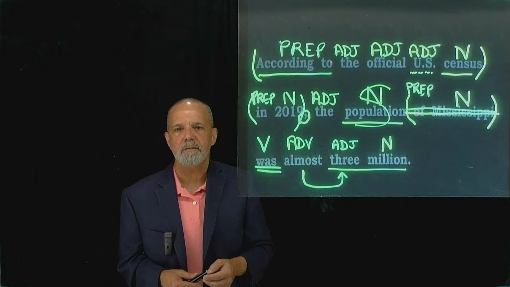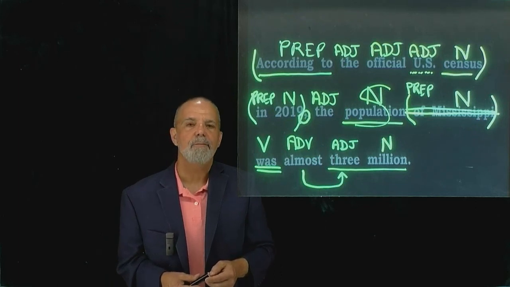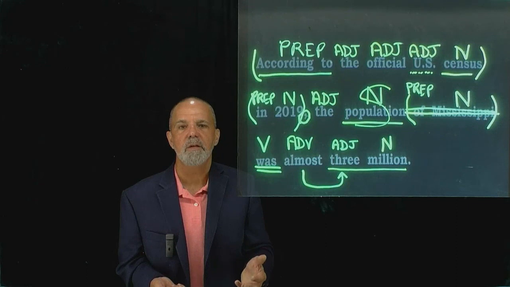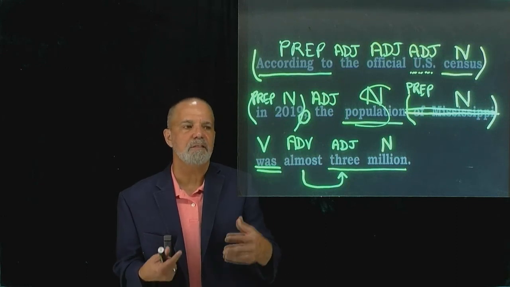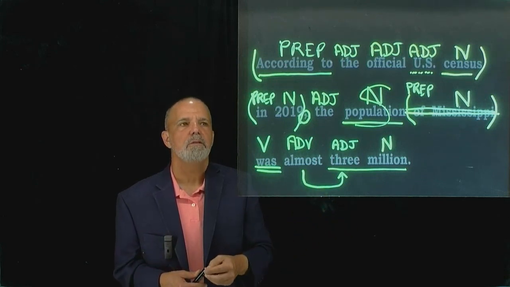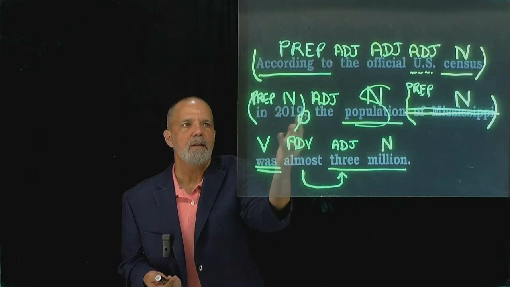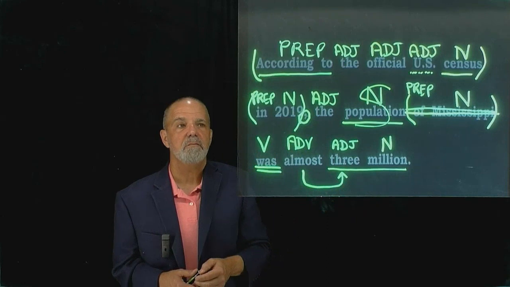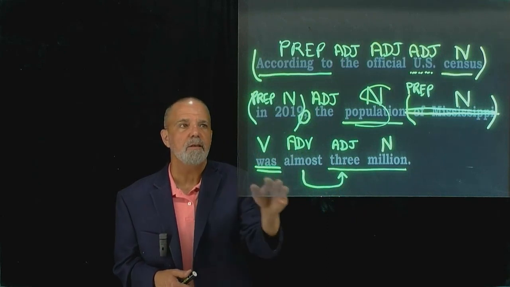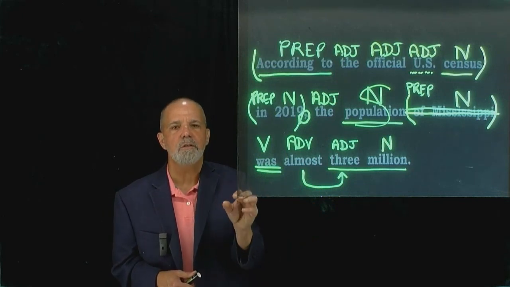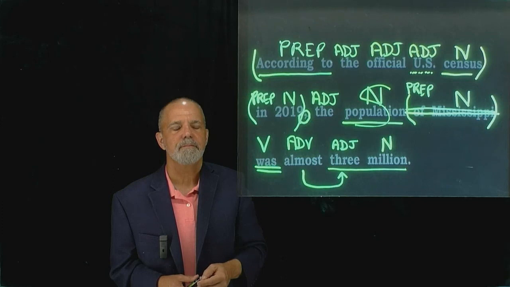If I had to guess which word caused you the most grief, I'm going to guess it was the very first two words, according to. I'm going to guess that some of you saw the ing and tried to call it some kind of verb. Well, you can't have a verb beginning a sentence unless it's a question, such as, was Joe at the meeting? So we don't have a question mark over here, so that can't be an ing kind of verb thing starting the sentence out. You may have tried to call it a noun, and in that case it would have to be the subject, such as swimming is fun. None of that's happening here, but the bottom line, the most important thing here, is that according to is a two-word preposition. How did you do on that one?